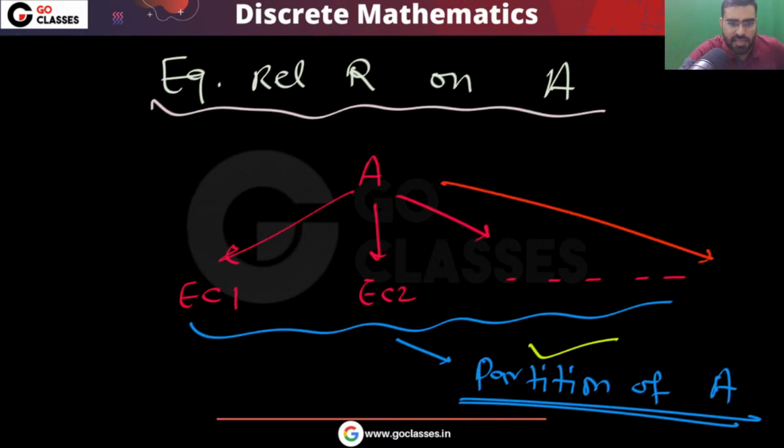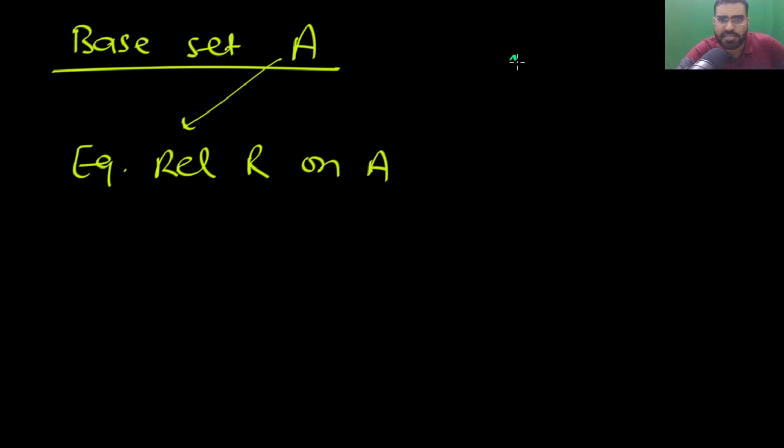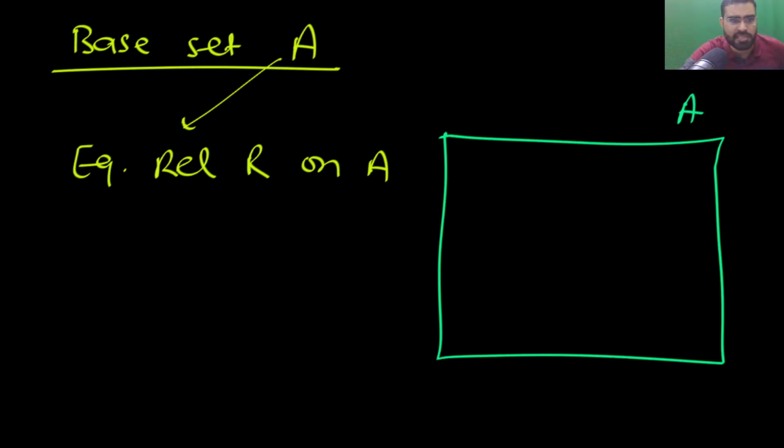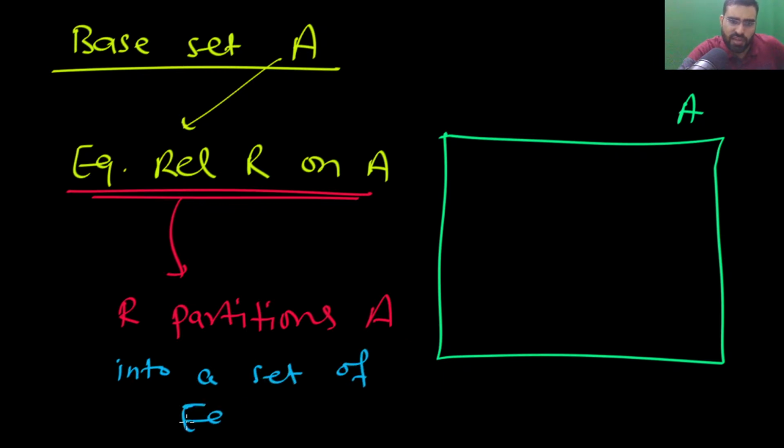I can easily say that if you have a base set, this is the base set A, and on this base set A you define an equivalence relation R, then what will happen? Because of this relation, R will partition this A into a set of equivalence classes.